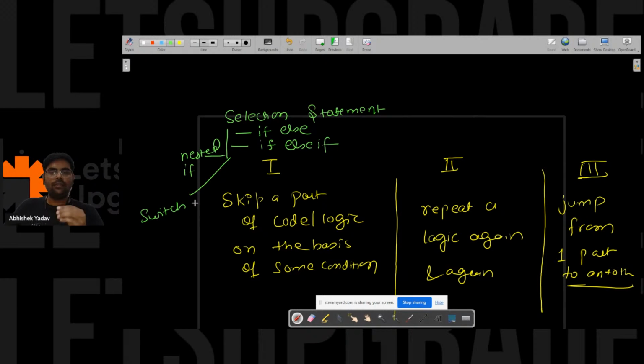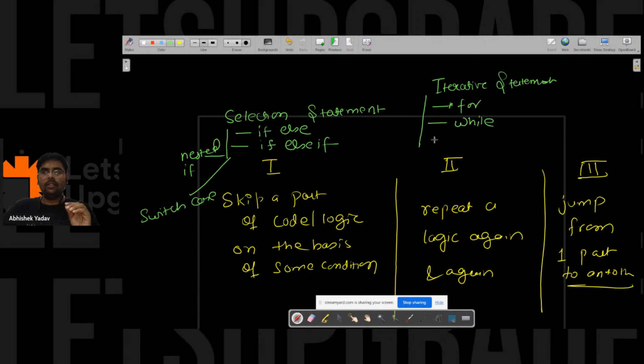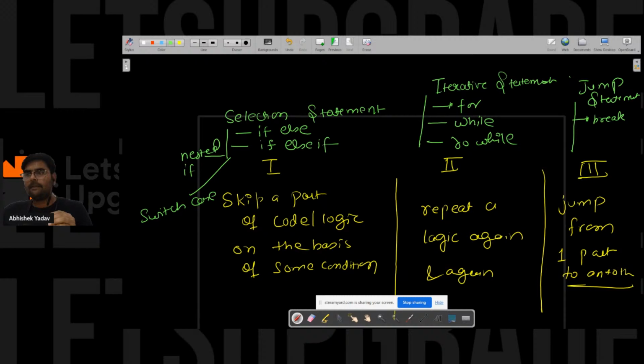To handle the second situation, that is to execute a part of a code again and again, we use iterative statements. We have different kinds of iterative statements: for loop, while loop, and do while loop. And to handle the third situation we have jump statements. We have different kinds of jump statements: break, continue, and return.